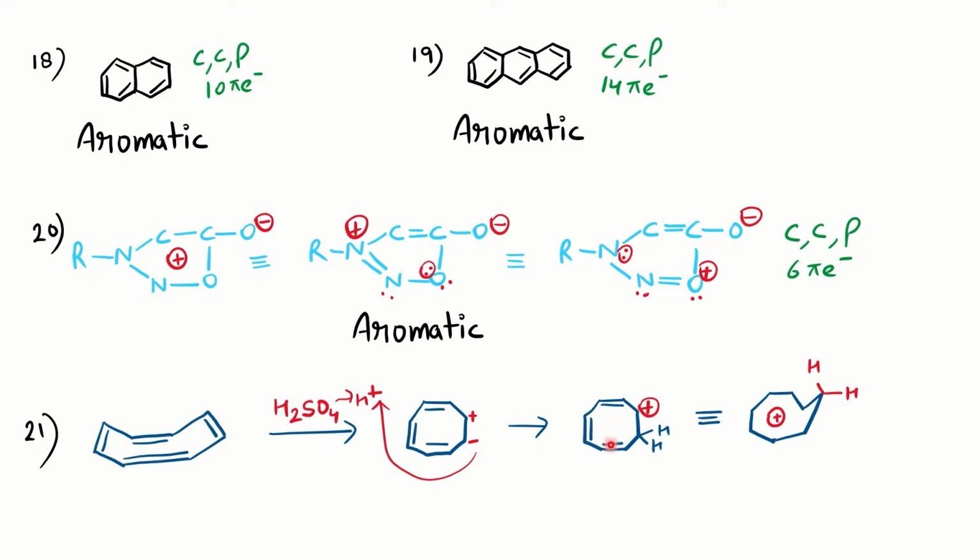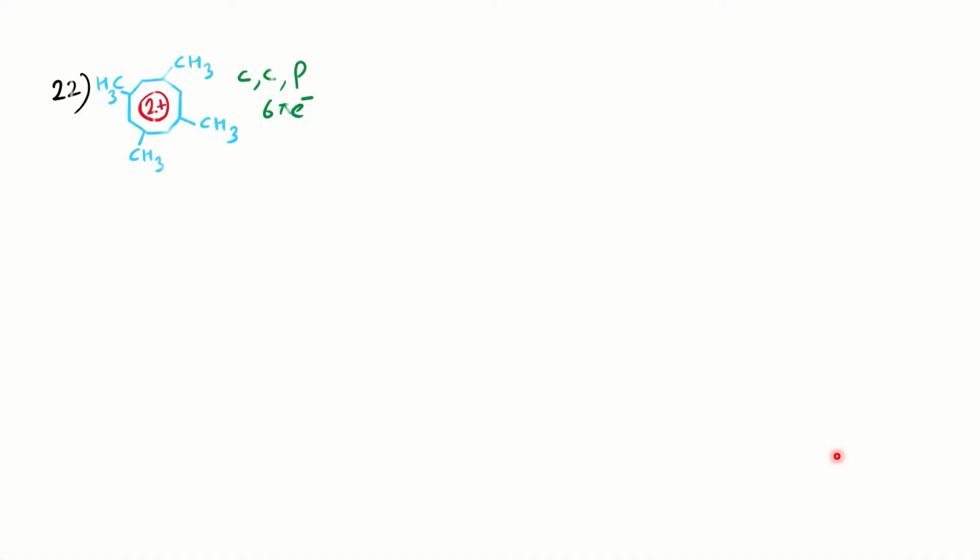It is following the 4n plus 2 pi system, that is 6 pi electrons. So it is a cyclic, conjugated system, 4n plus 2, bypassing one saturated atom. So the molecule will be called homoaromatic. Okay, homoaromatic. One sp3 carbon is there. The others are in the same plane, with cyclic conjugation, and follow Huckel's rule, so it brings the aromaticity. So homoaromatic is again stable, and it has an sp3 carbon.